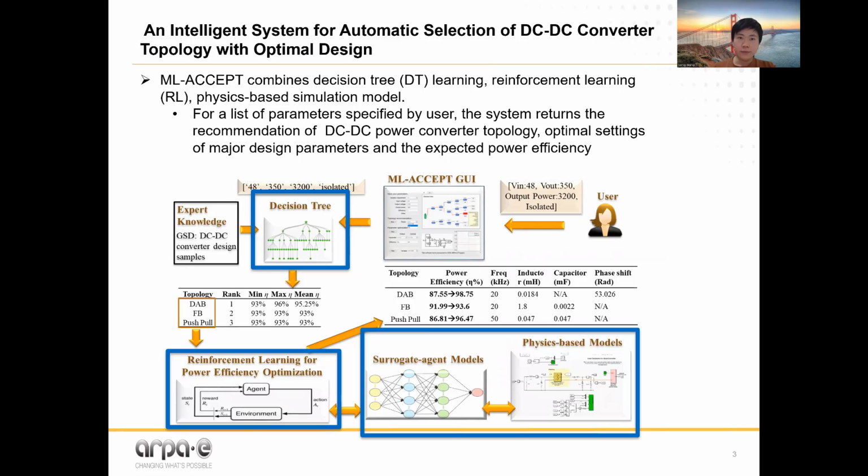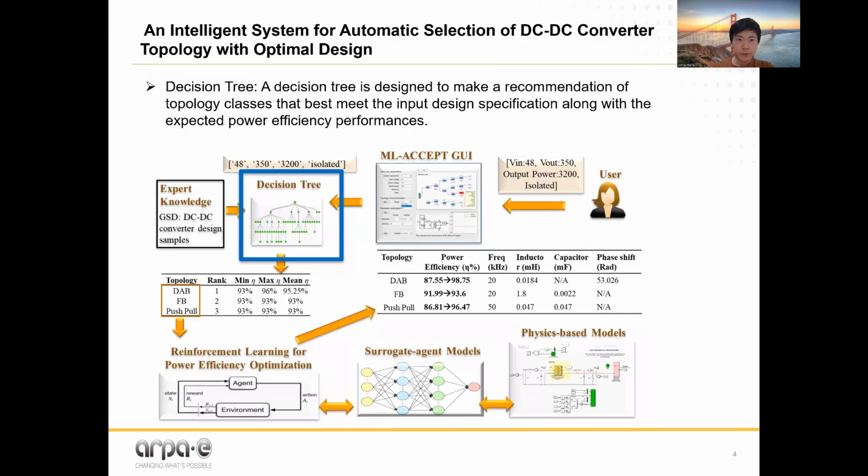The system consists of 3 modules: a decision tree, a reinforcement learning system, and a physics-based simulation model. The decision tree takes specified parameters as input and gives recommendations on which converter topology should be used, such as buck topology, boost topology, forward topology, and so on.